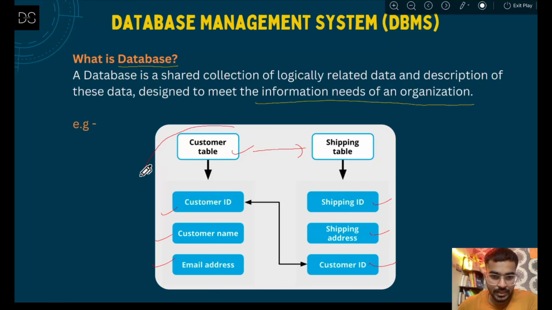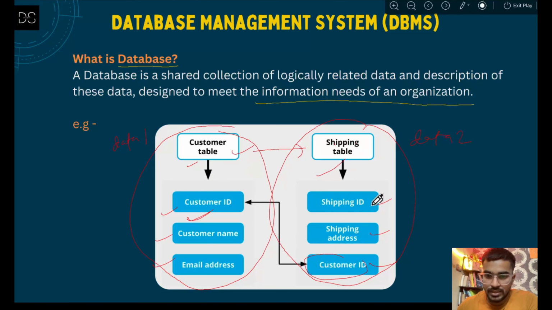Now this is one data. That means the customer table is having one data which has details of a customer: customer ID, customer name and email address, who has ordered something. Now there is another data that is called shipping table. So this is, let's say, data 1 and this is data 2. Now both of this data is related to each other. How? Because you can see that there is a customer ID column present in the customer table, and there is also a customer ID column present in the shipping table. So that means you can relate both of these tables.